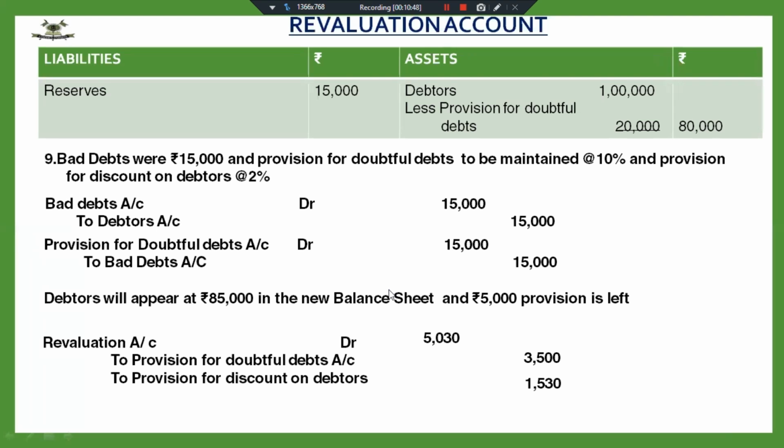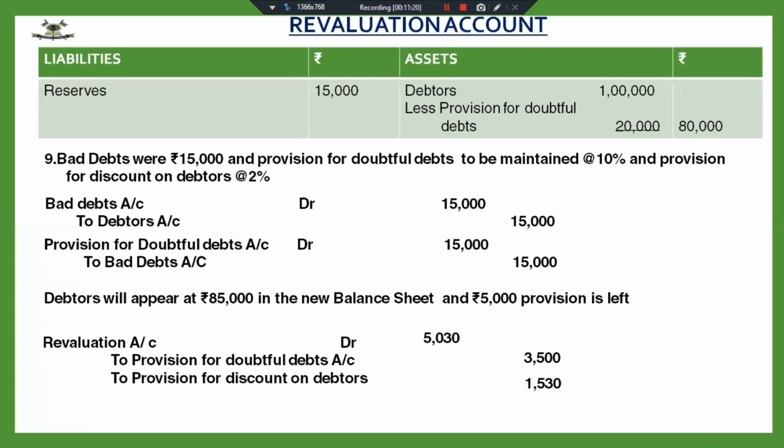So there are three things that you have to remember while doing any adjustment of bad debts, provision, any adjustment related to debtor is given. First thing, amount of bad debts is to be deducted from debtors. Fine, because of the first journal entry. Second thing you're going to do is provision will always be calculated on gross debtors. Fine, and then compare it with the old provision and see how much new provision is required.